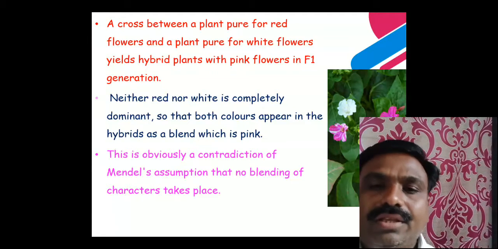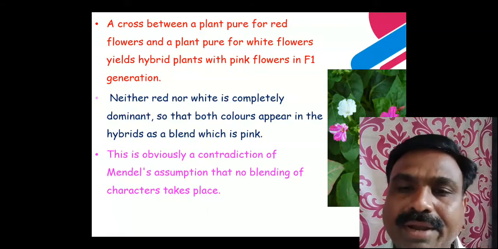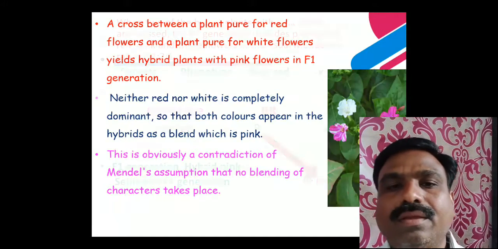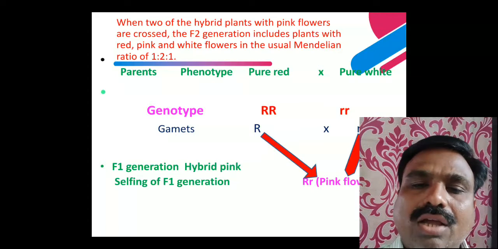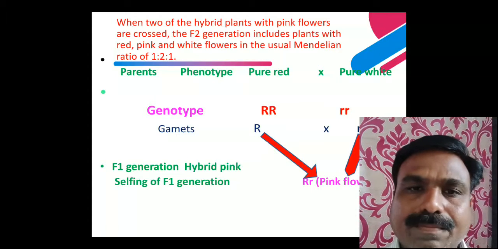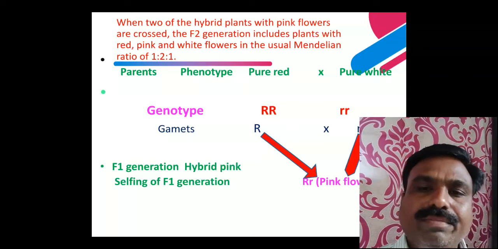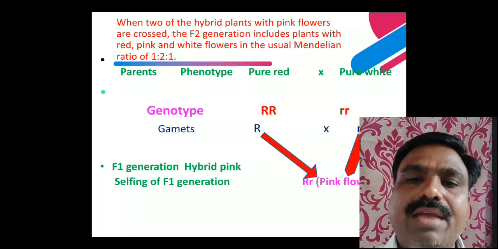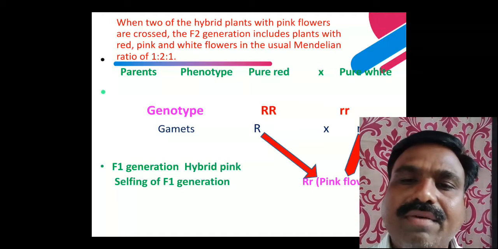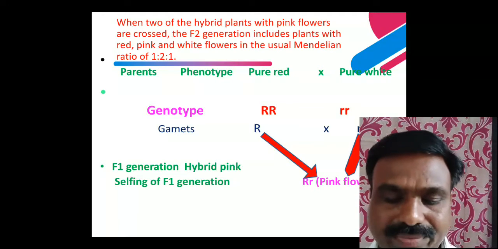So in the theory of blending inheritance, you have to see the cross on the slides. When the hybrid pink color flower is crossed with the hybrid pink color flower, that is selfing.